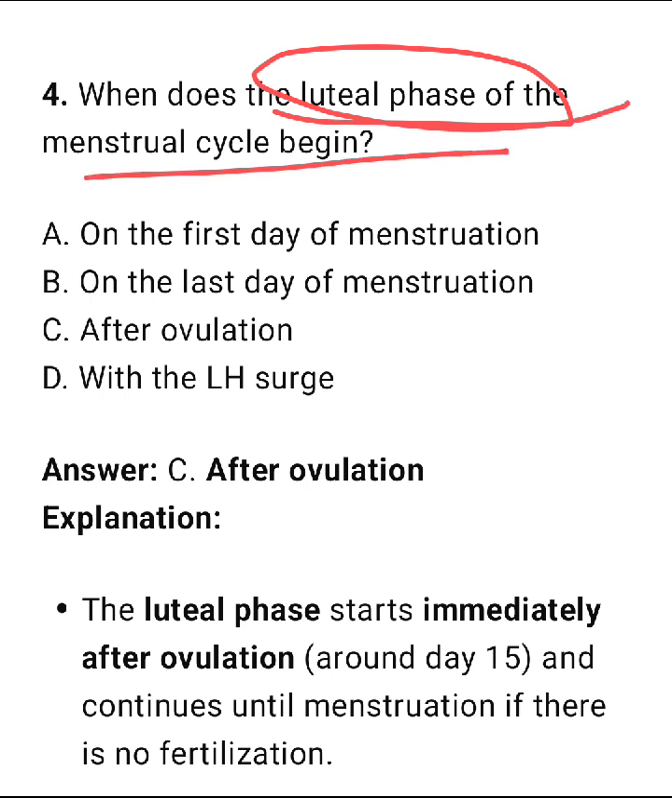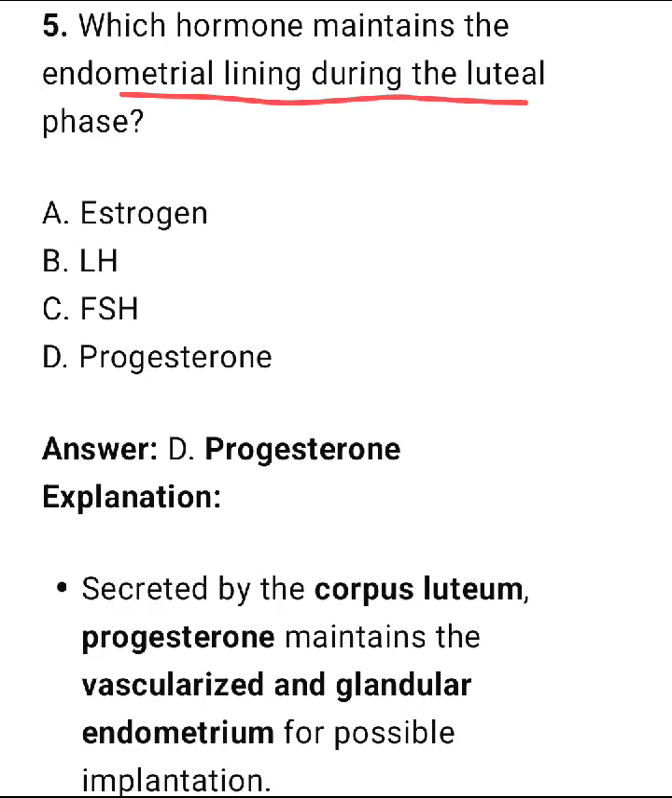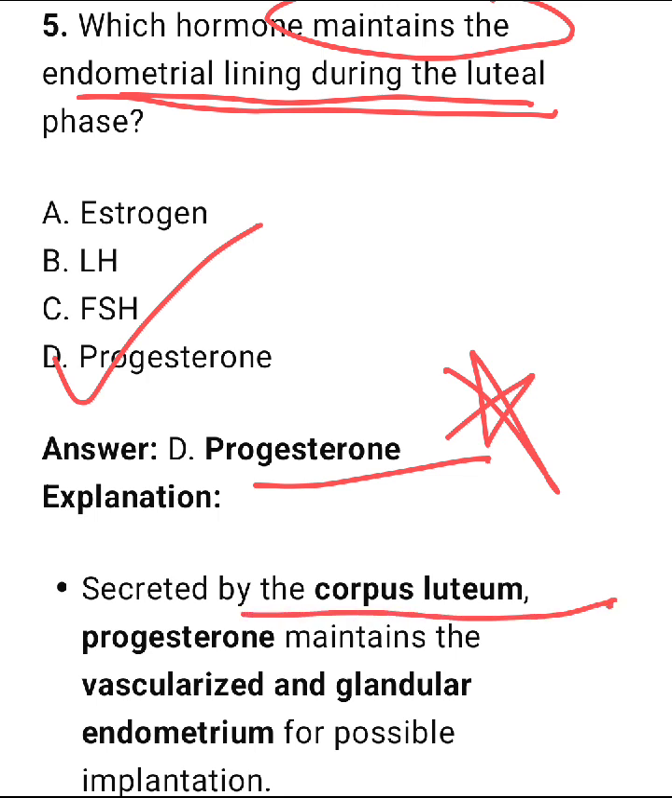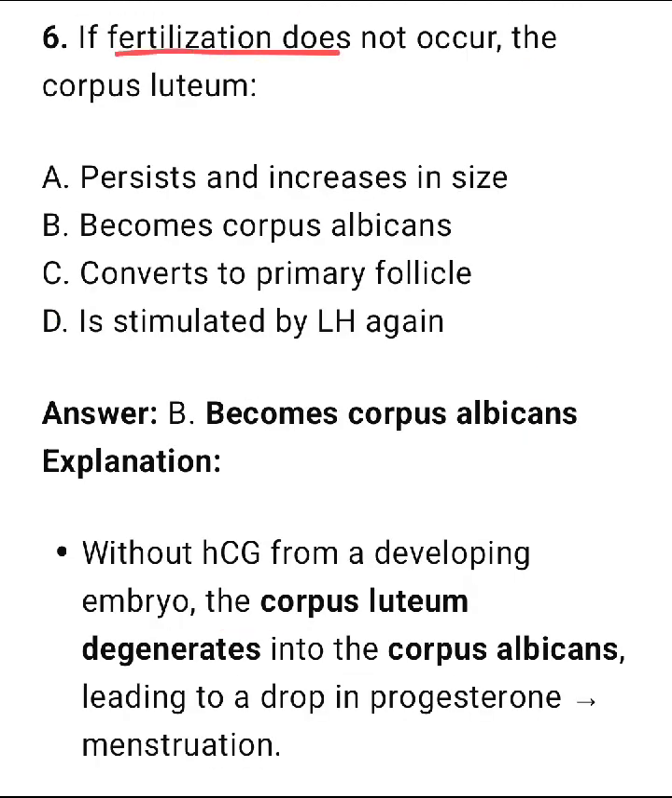Next, when does the luteal phase of the menstrual cycle begin? So it begins after the ovulation. Option number C is the correct one. Which hormone maintains the endometrial lining during the luteal phase? So the right answer is progesterone, option number D. Progesterone is secreted by the corpus luteum, which maintains the endometrial lining. If fertilization does not occur, the corpus luteum gets converted into corpus albicans. So option number B is the correct one.